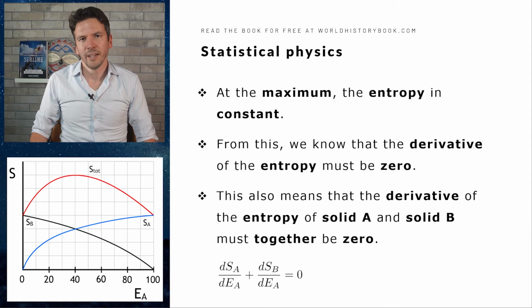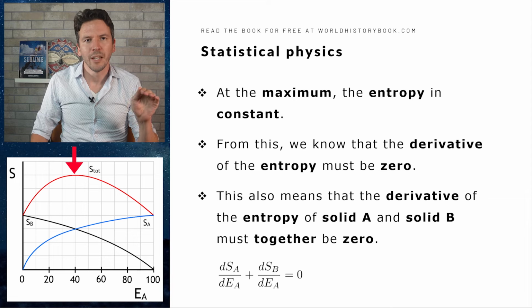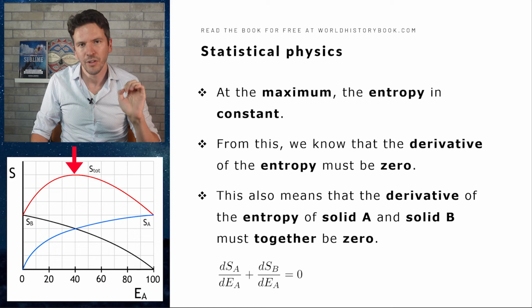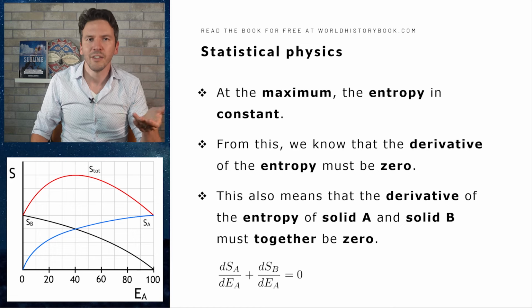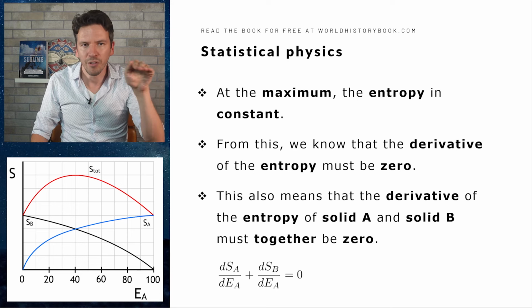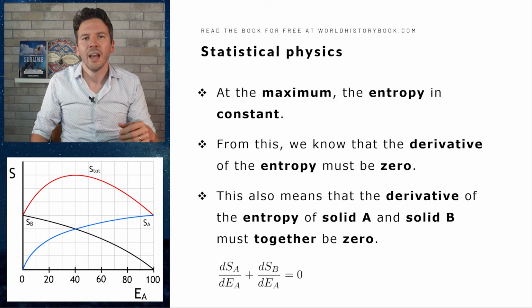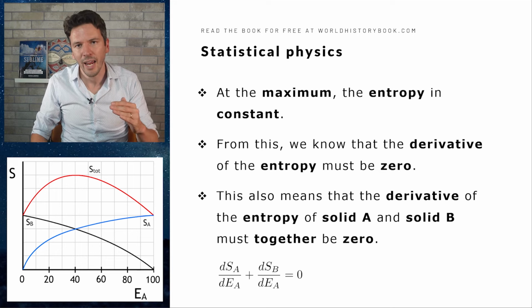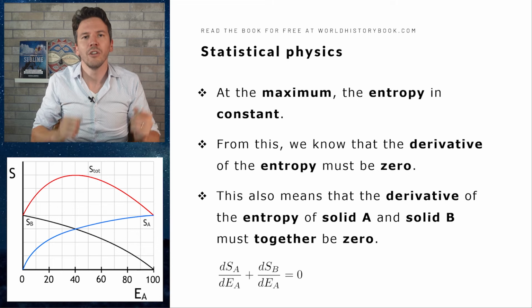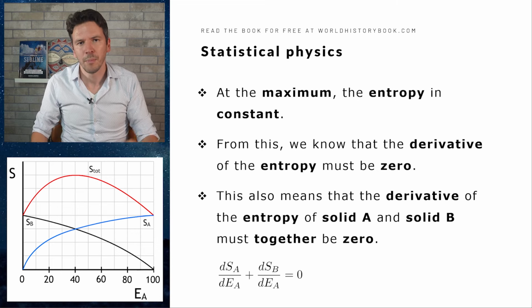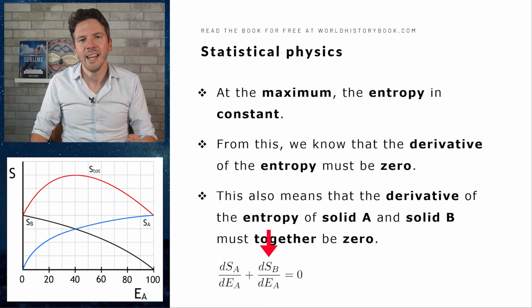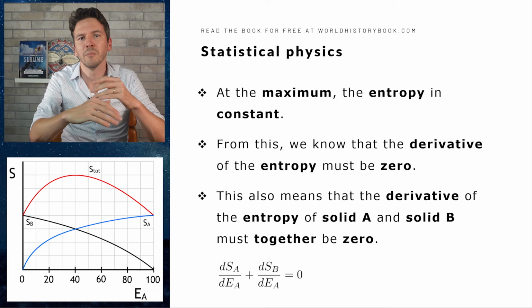Let's now do some calculating. At the maximum, the total entropy is constant. The graph is horizontal at this point. And from this, we know that the derivative, which is the change of the entropy, must be zero, because on a horizontal line, the entropy doesn't change. And this should mean that the derivative of the entropy of solid A and of solid B must together also be zero, because the entropies should add up. And we can write this mathematically as follows. dSA divided by dEA plus dSB divided by dEA is 0. That is, the derivative of one plus the derivative of the other must together be 0.